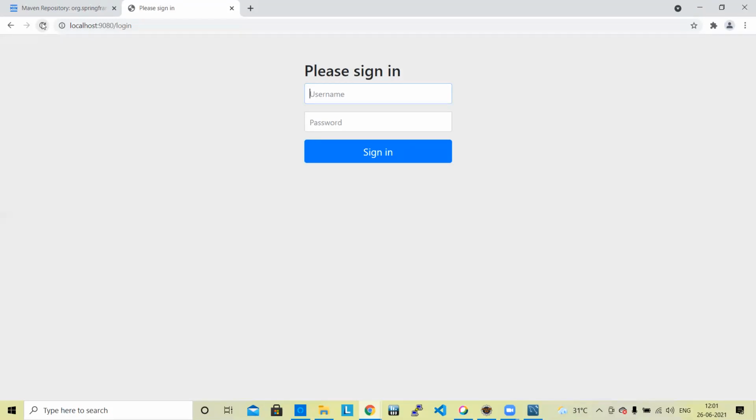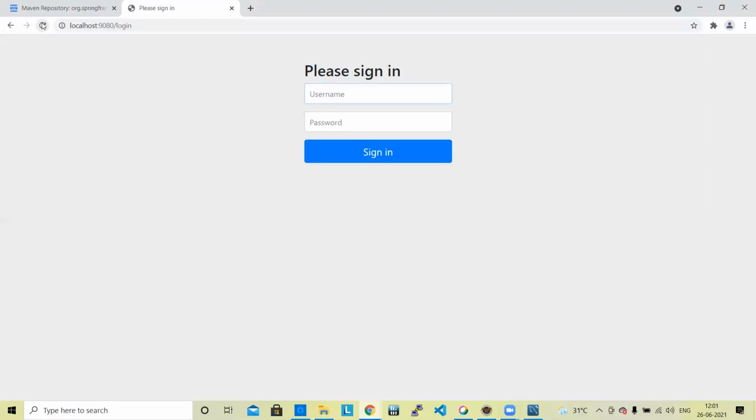Please respond, all of you. It is not going to the index.jsp page. It is going to the login page. Sir, that login page is already available in Spring Security. We have not created it using index.html and redirected to it. This login page is already inbuilt in the Spring Boot starter security.